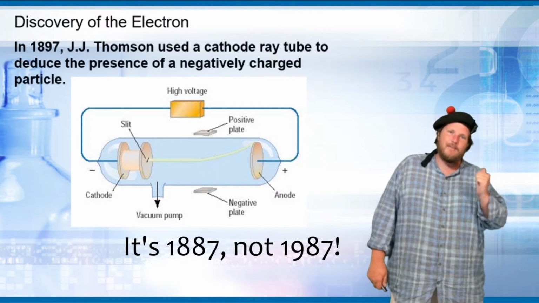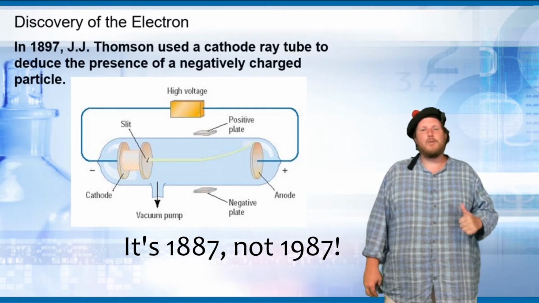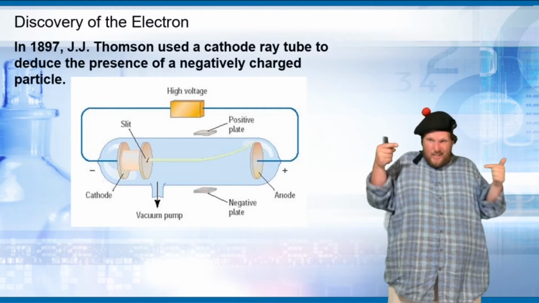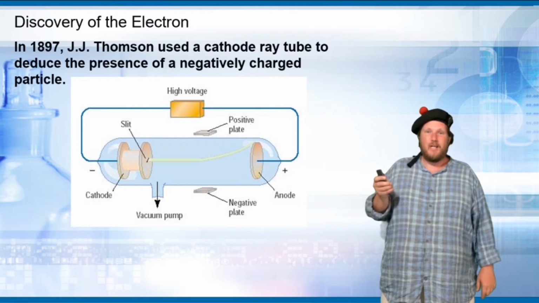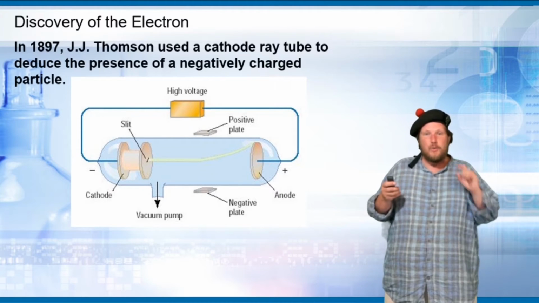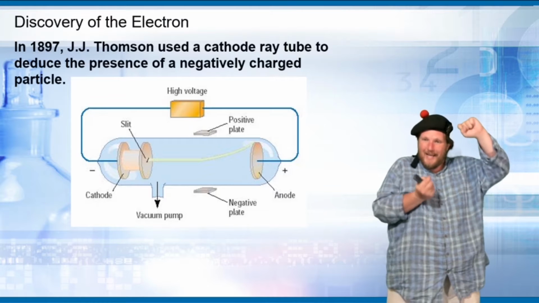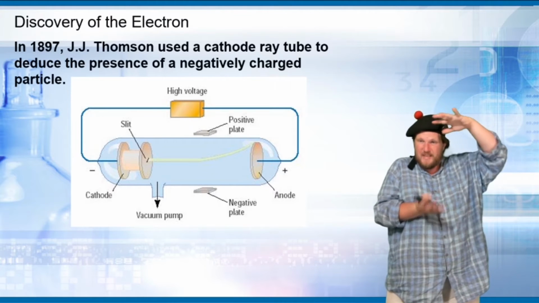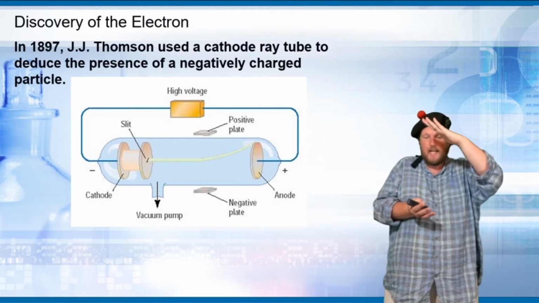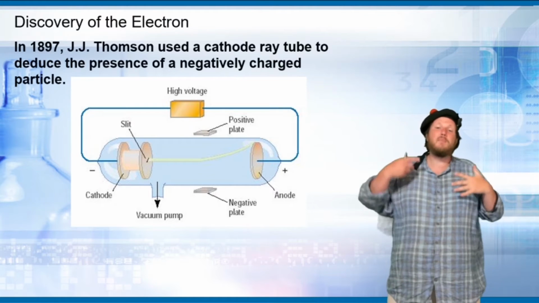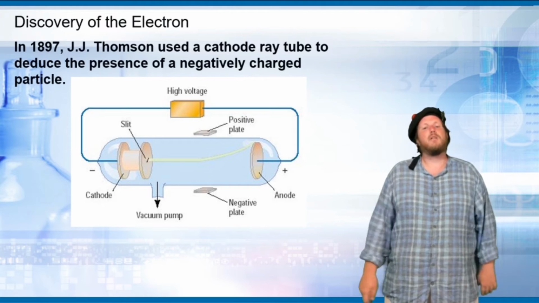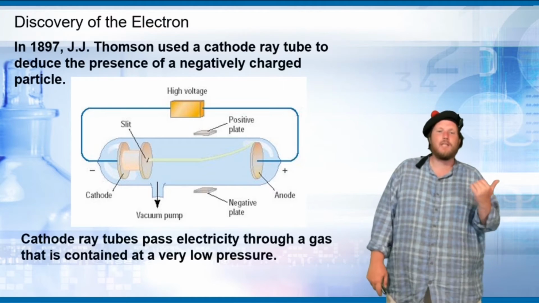In 1897, J.J. Thomson used a cathode ray tube, which is a vacuum tube with electrodes on either end that fires electrons across a vacuum with high voltage. And he showed there's a negatively charged particle by adding a positively charged and a negatively charged plate on either side, and it deflected, which means that arc going through there is attracted to the positive plate, which means it must be negatively charged to be attracted to that, and he proved the electron.